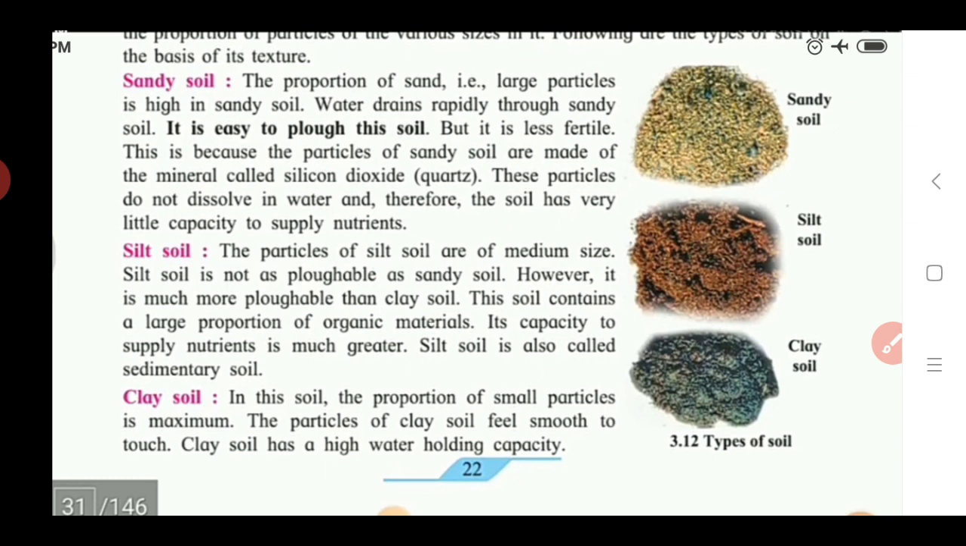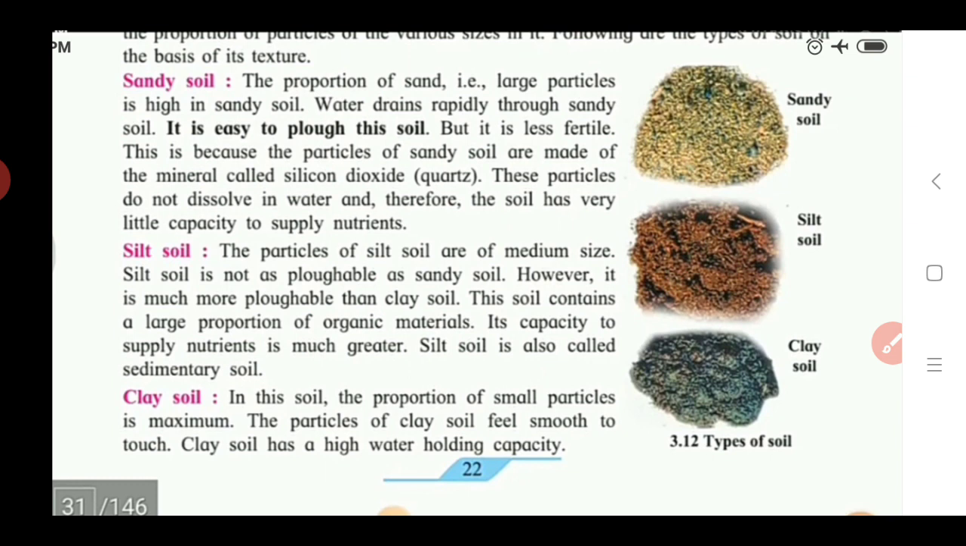Silt soil is also called sedimentary soil. Sedimentary means it settles down at one place. It lies at one place and cannot flow easily with the rainwater. So it is called sedimentary soil. Okay, so here we see the second type. What is silt soil?